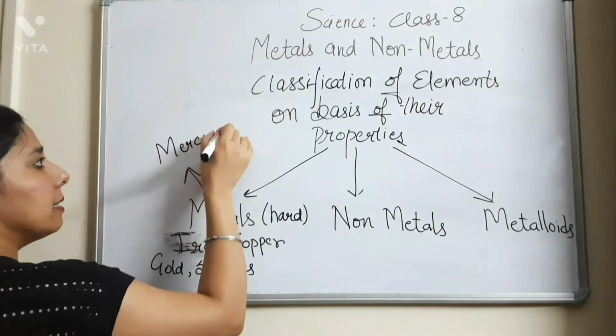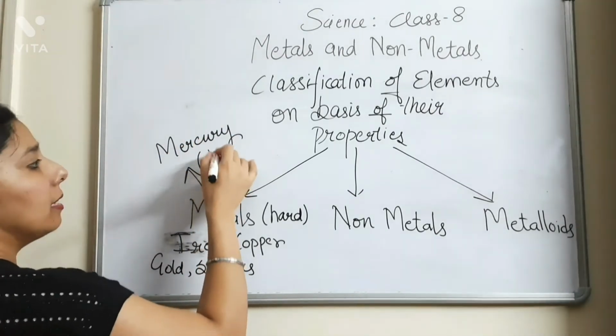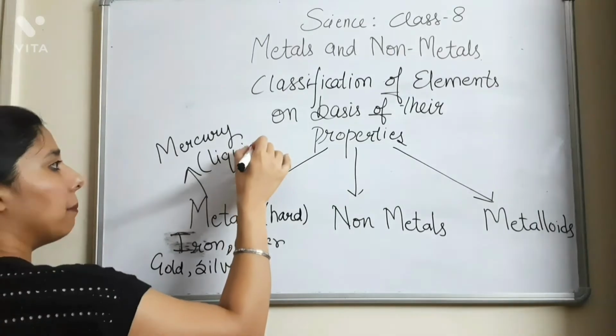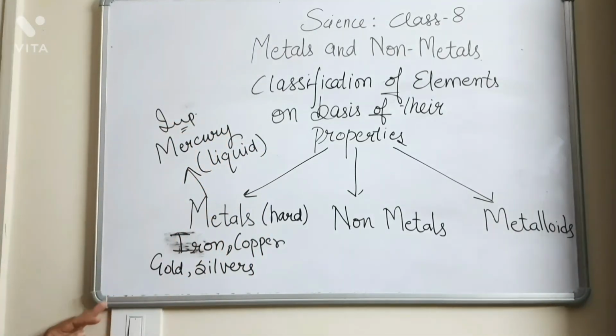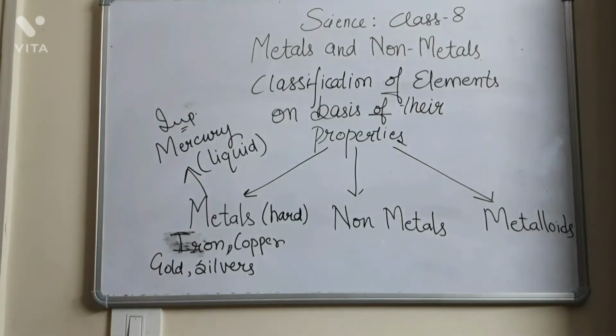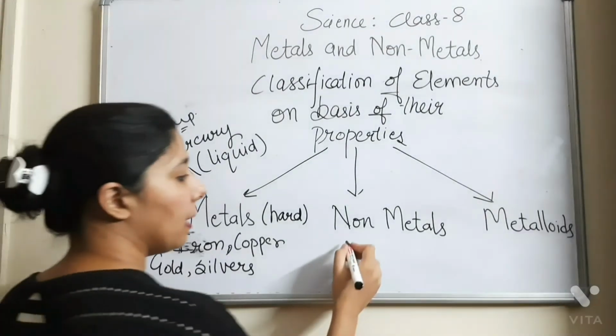So mercury is the only metal which is in liquid state. Remember and mark it important. It may be asked in your exams that name a metal which is in liquid state, then your answer is mercury. Examples of non-metal may be carbon,